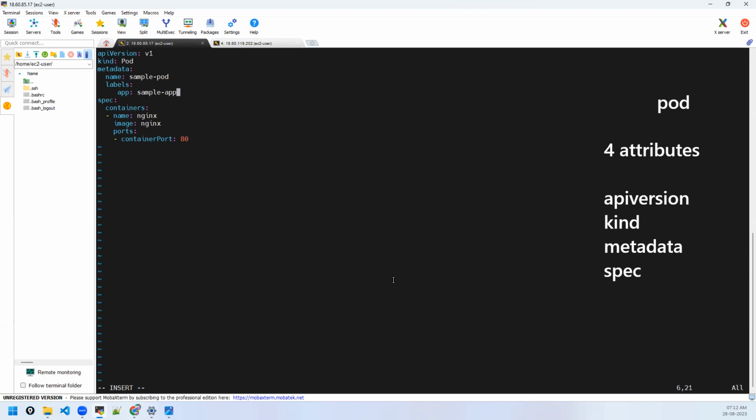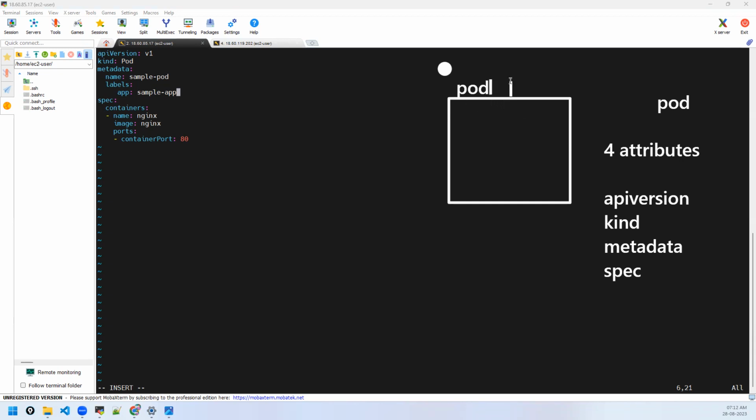Then what is specification? Specification is about what is inside that object. What is our object here? I'll wait for your response. If no one is listening and no one wants to talk, how do I proceed? What is the object we are creating now? Pod, right? We are creating a pod. So the pod is our object.